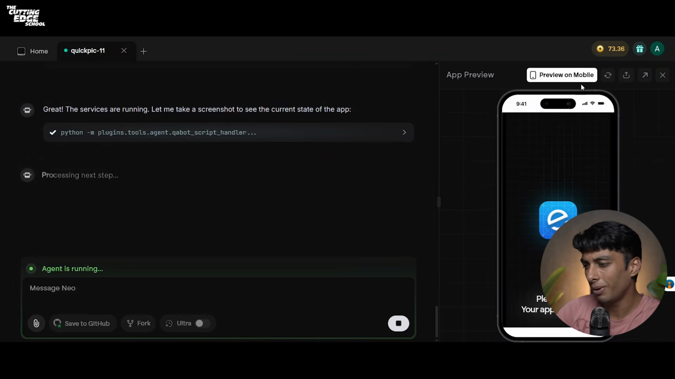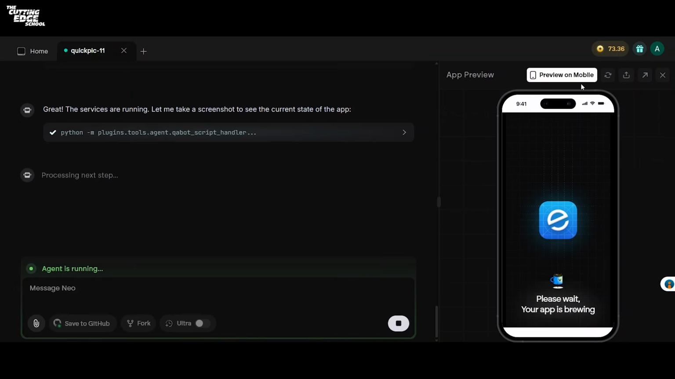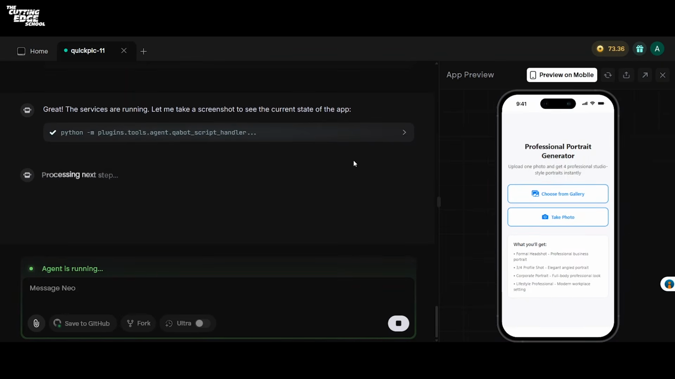Let us also do a simple refresh on the right side to see if the preview has been fixed or not. Well, you can see the preview was fixed. Emergent encountered an error. It fixed itself. It's using Google Nano Banana in the backend, and it has generated a mobile application for you.